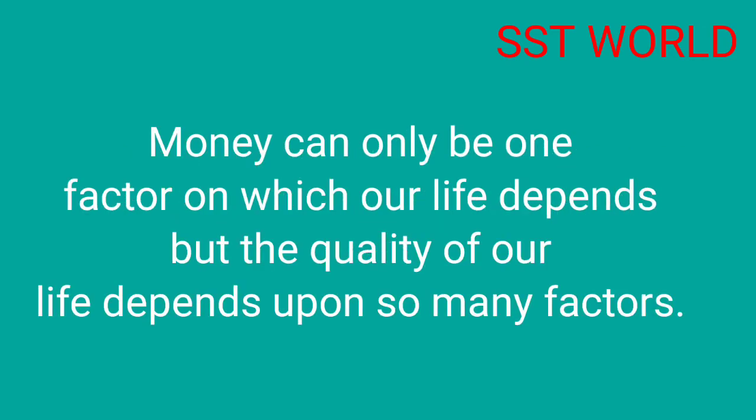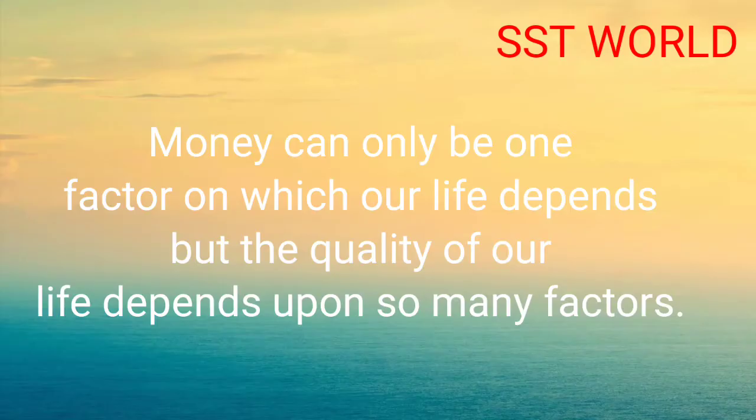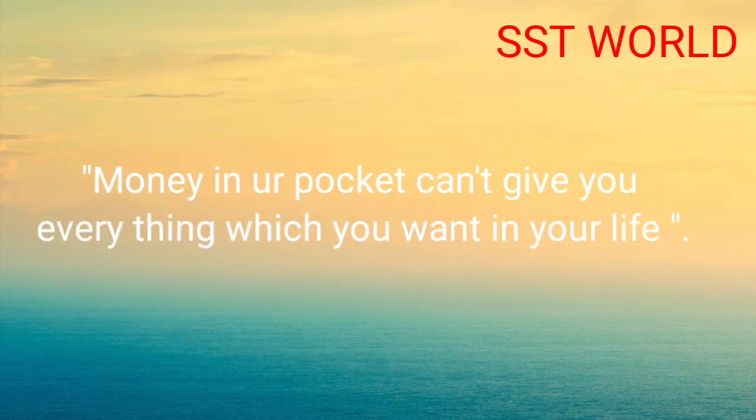Money can be one factor on which our life depends, but the quality of our life also depends upon other non-material things. Our quality of life depends upon material things and non-material things, like friendship, justice, freedom, equality, a pollution-free environment, etc. These things cannot be bought or sold in the market. Can you buy friendship? Can you sell friendship? No. That's why it is said that money in your pocket cannot give you everything you want in your life.